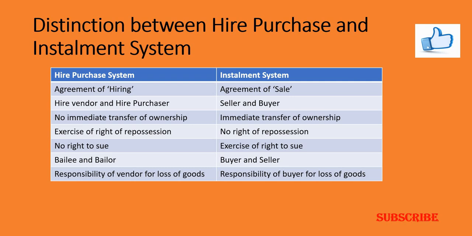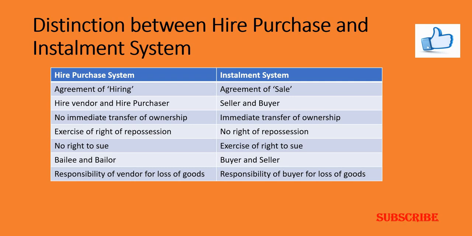In case of hire purchase system, the hire vendor can exercise the right of repossession, whereas in case of installment system, the installment vendor cannot enjoy the right of repossession. In order to recover the subsequent installments or to take the asset into his custody, he has to approach the court of law. Only through that can he get the repossession.